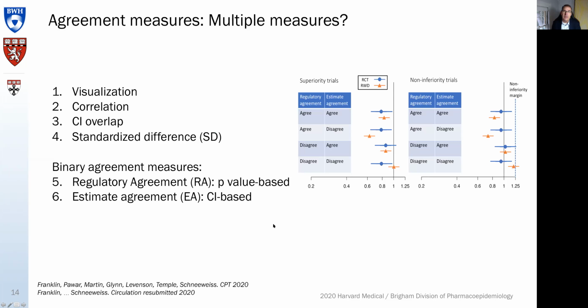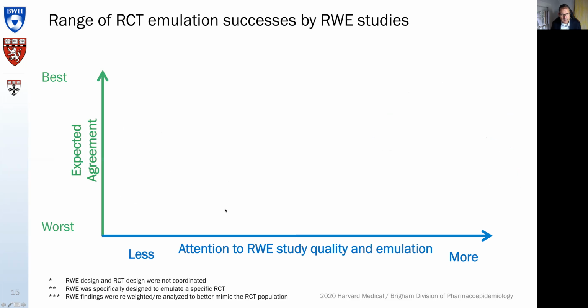Another approach would be presenting multiple agreement measures, recognizing that different stakeholders have different needs. You can do visualization, correlation, confidence interval overlap, standardized differences. You can have binary agreement measures like regulatory agreement that is p-value based, or estimate agreement that is confidence interval based. The stakeholders can pick the metrics that they want, but if we report all of them, we bring a more holistic picture forward.